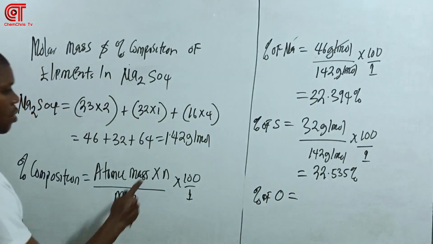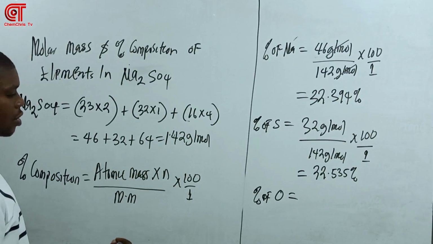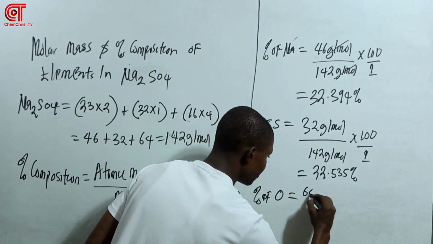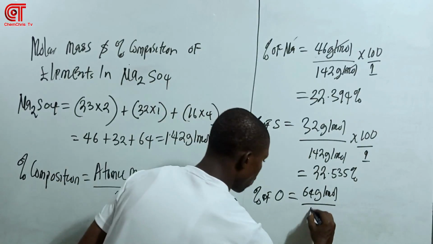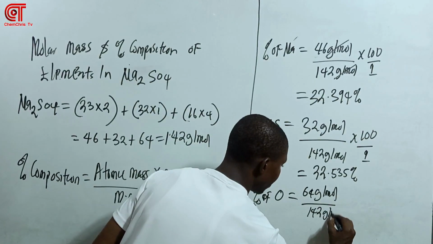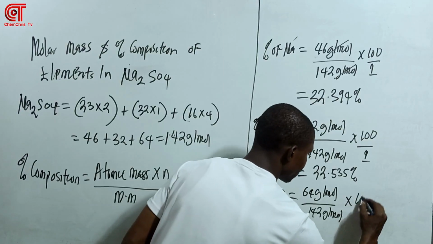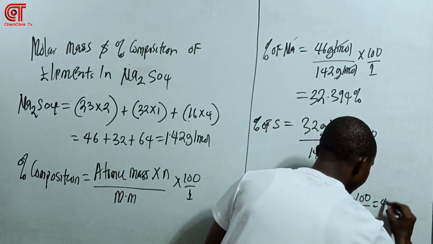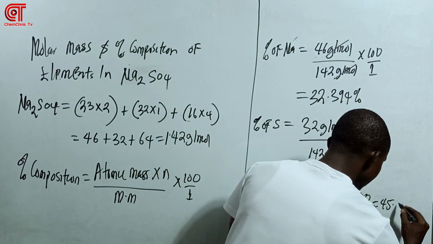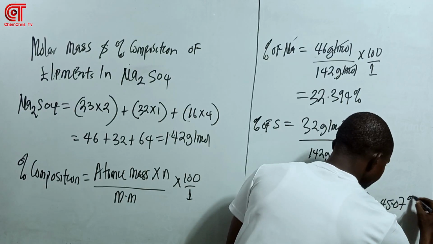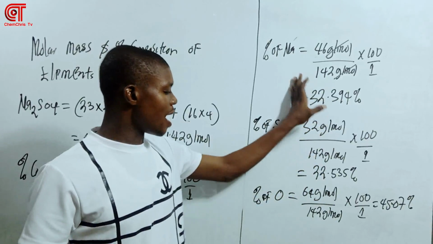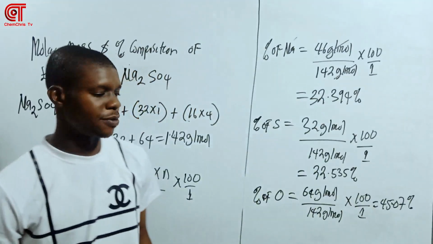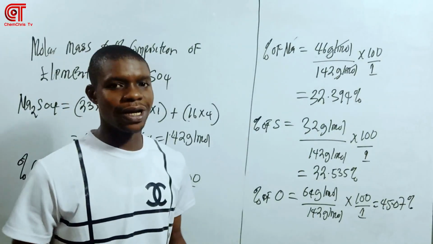We're going to have 16 times 4, which is 64 gram per mole, over 142 gram per mole times 100 over 1, which is 45.07%. So if you take your calculator and add those together, it's going to give you 100 percent. So you can see how easy it is.